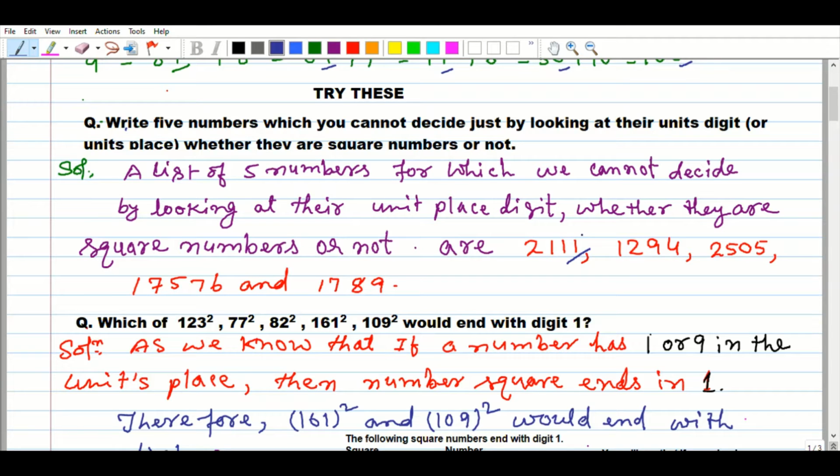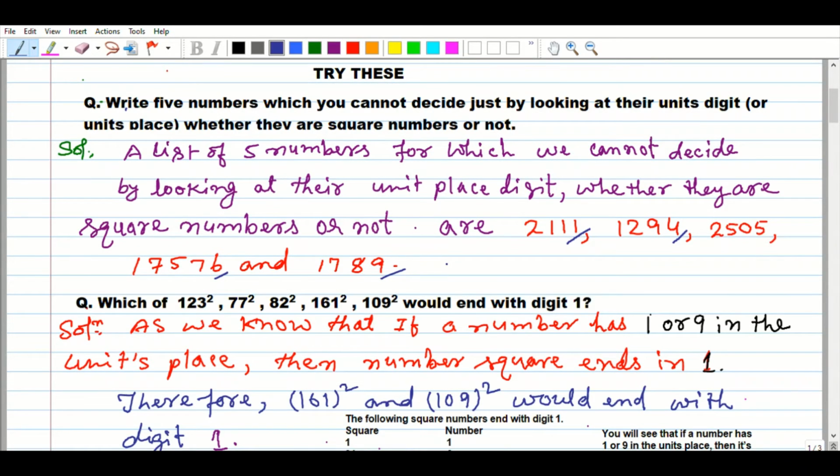You see here, 2111 contains units digit 1, 1294 contains 4 as the unit place, 2505 contains 5 at the unit place, 17,576 contains unit place 6, and 1789 contains 9. I have just given examples of that. These numbers with unit digit 4, 5, 6, 1, 9 are not perfect square numbers.